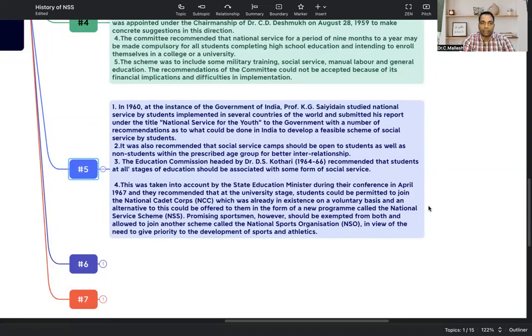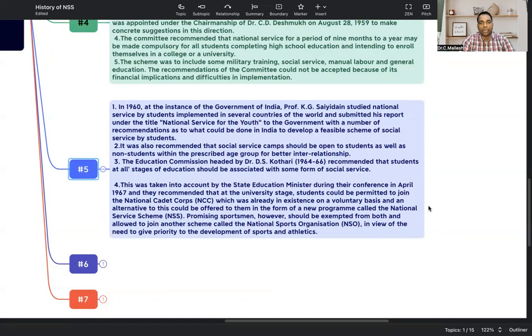So NSS and NCC are both there for the students, and NCC is also offered parallelly to the students when they are studying. They talked about students being exempted when launching this new program called the National Service Scheme. They were also allowed to join another scheme called the National Sports Organization.